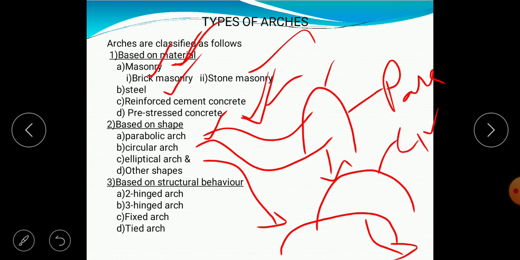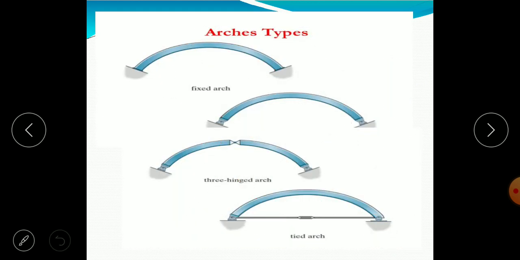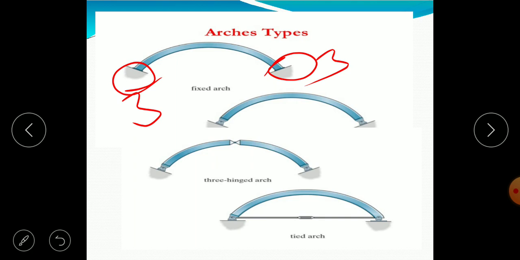And the last one is based on structural behavior. Based on the number of reactions and the type of supports we are providing at either end of the arch, they are classified into 2-hinged arch, 3-hinged arch, fixed arch, and tied arch. Let us see these arches and their figures. Here the first one is the fixed arch, where this is the fixed support with 3 reactions each. What is the static indeterminacy? 3, because 6 reactions, 3 equilibrium equations.